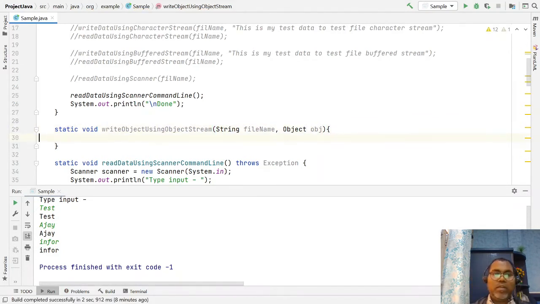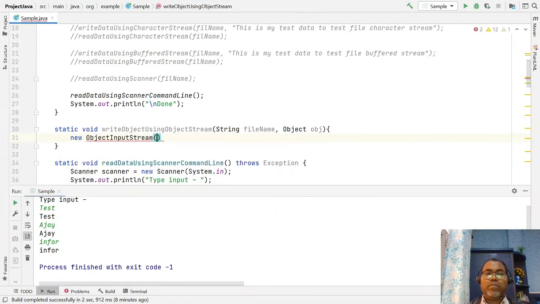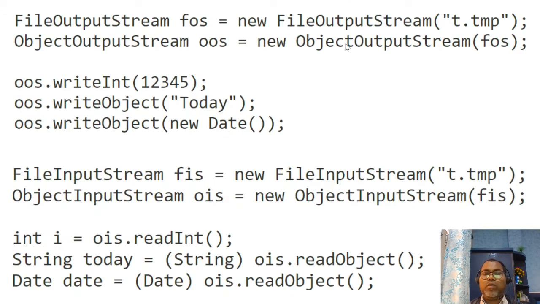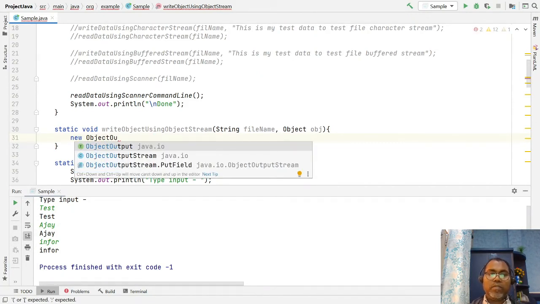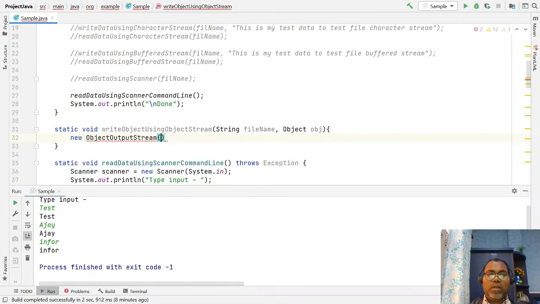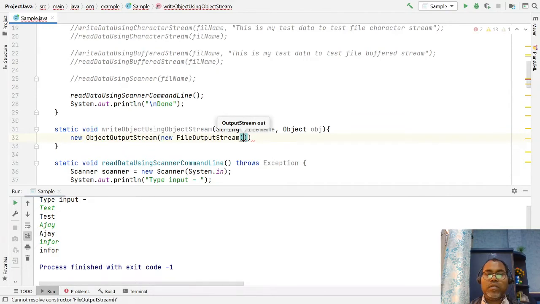Here, first you have to open a new ObjectOutputStream, which we need for writing objects. Here you can pass a file: if you want a new file, you use new FileOutputStream and pass the file name, which file you want.